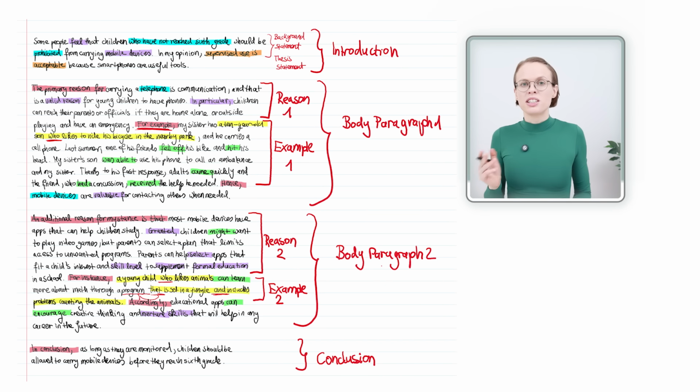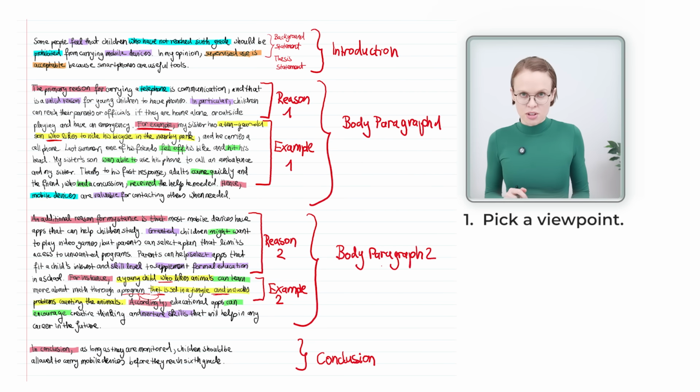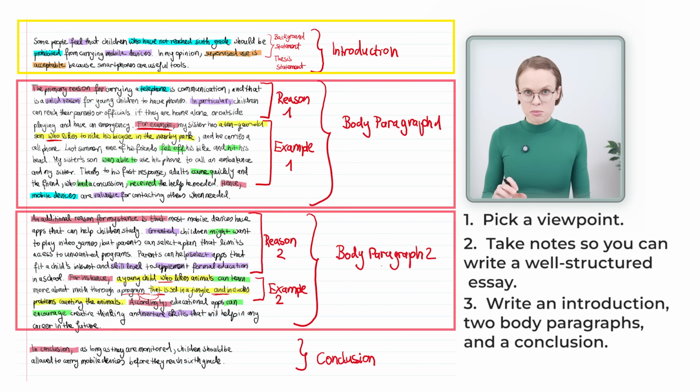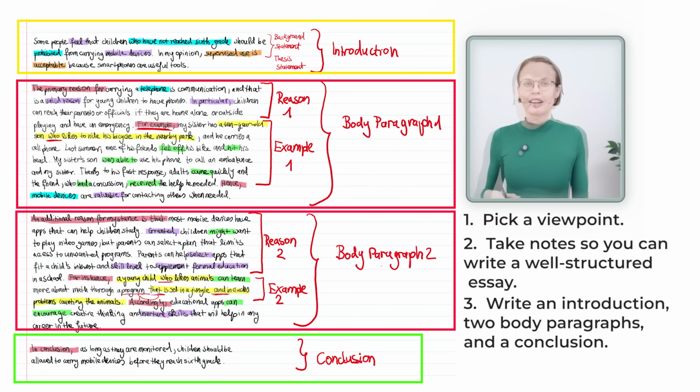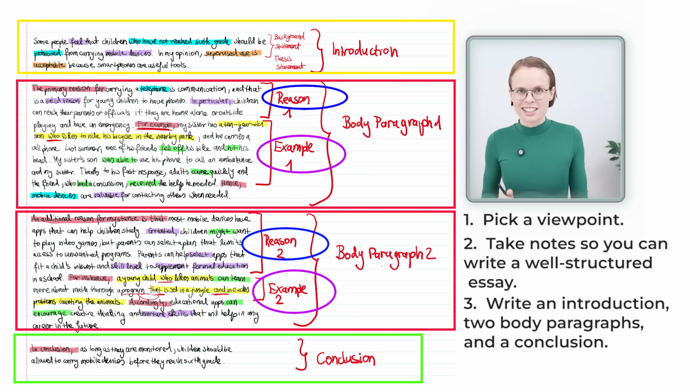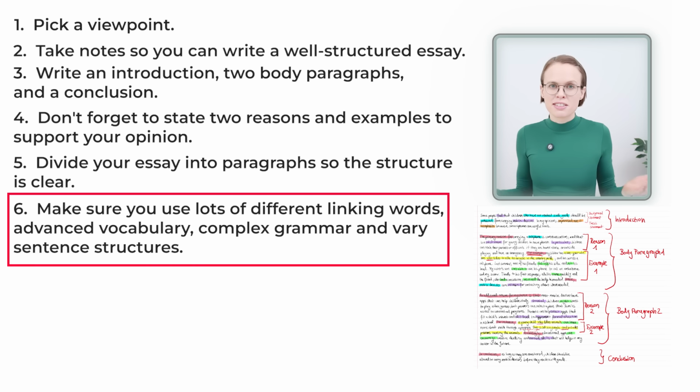Lastly, let's sum up what you have to do to write a Band 9 answer for an agree-disagree question in IELTS Writing Task 2. First, pick a viewpoint. Second, take notes so you can write a well-structured essay. Write an introduction, 2 body paragraphs, and a conclusion. Don't forget to state 2 reasons and examples to support your opinion. Divide your essay into paragraphs so the structure is clear. Make sure you use lots of different linking words, advanced vocabulary, complex grammar, and vary sentence structures.